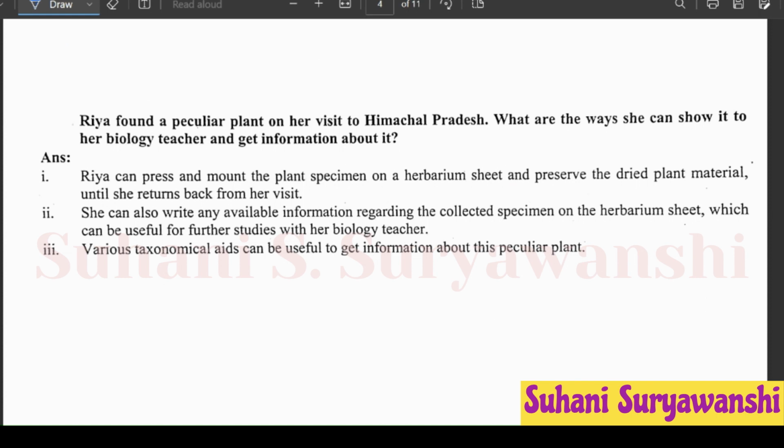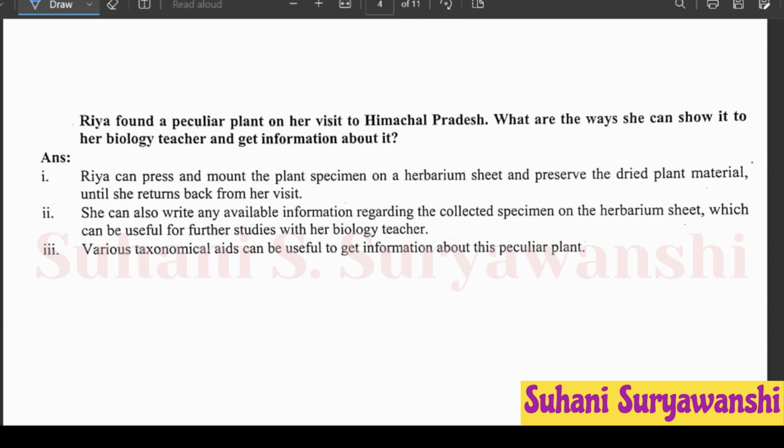त्याच्यानंतर सेकंड क्वेश्चन आहे म्हणजे क्वेश्चन नंबर 3 मला सब क्वेश्चन सेकंड असा आहे किंवा बी असा आहे की रिया फाउंड अ पिक्युलियर प्लांट ऑन हर व्हिजिट टू हिमाचल प्रदेश. So what are the ways she can show it to her biology teacher and get information about it? Answer. First point, Ria can press and mount the plant specimen on a herbarium sheet and preserve the dried plant material until she returns back from her visit.